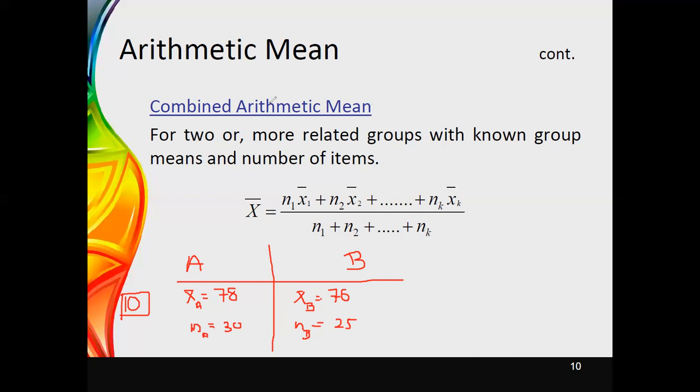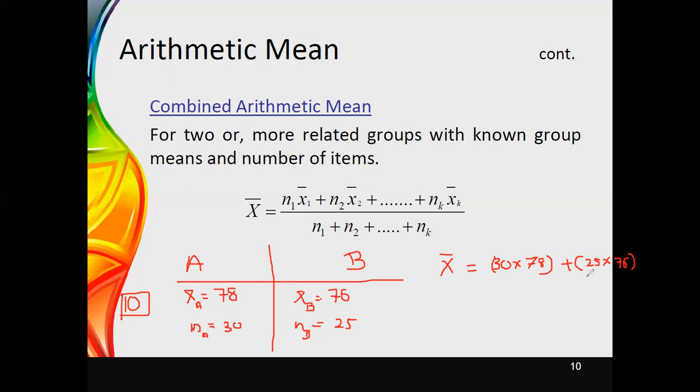Therefore, the combined arithmetic mean can be used in such a situation. To calculate the combined arithmetic mean, you can multiply the mean with the relevant sample size. Here, you multiply the number of students in class A, which is 30, and the average that they have obtained, which is 78. This has to be added to the value coming from class B. There were altogether 25 students, and the class average was 76.